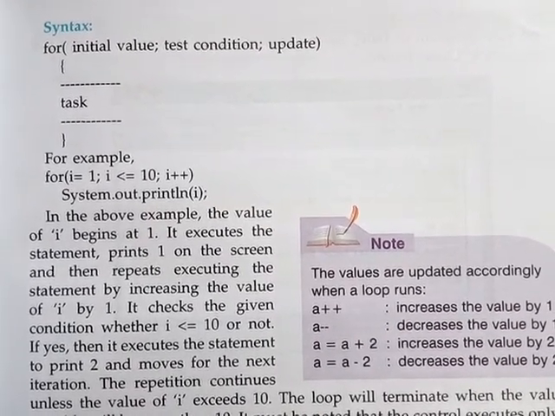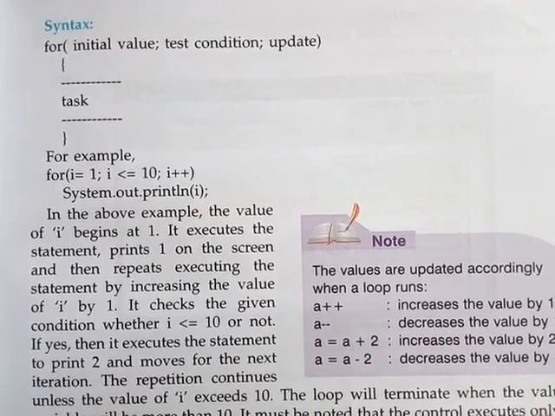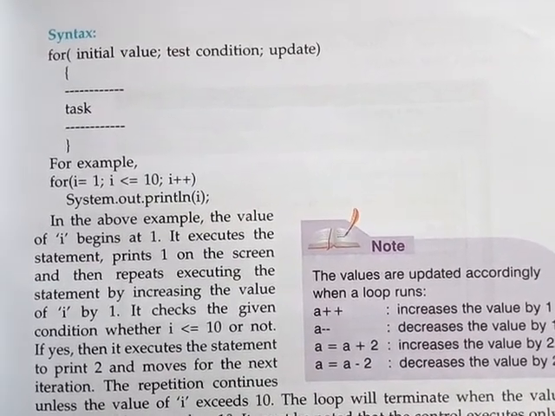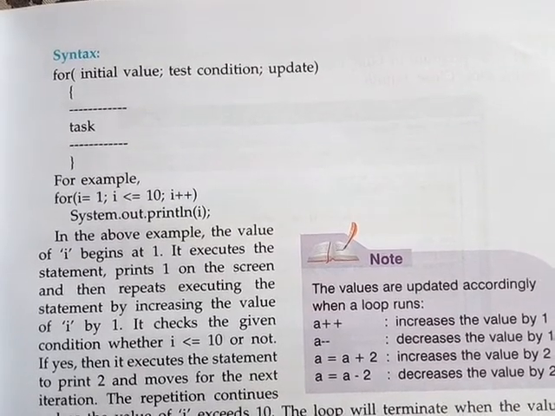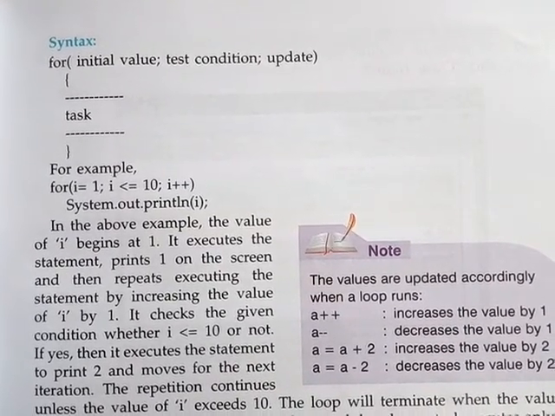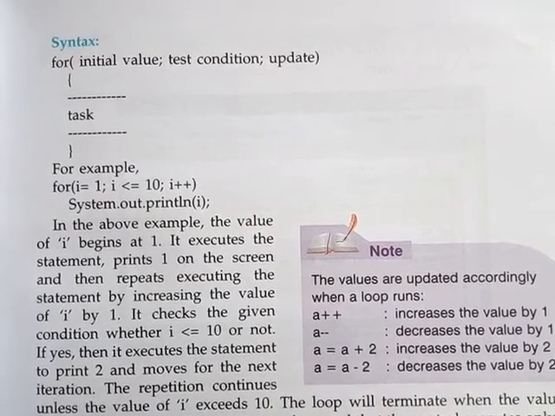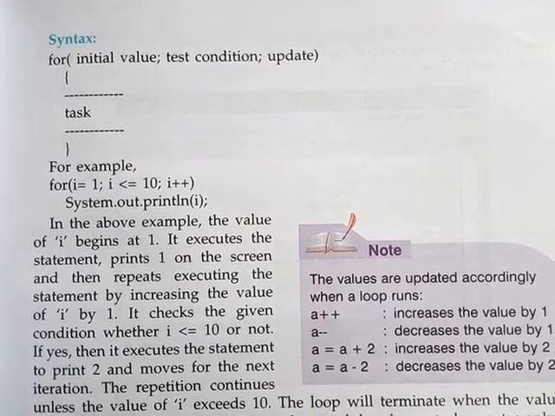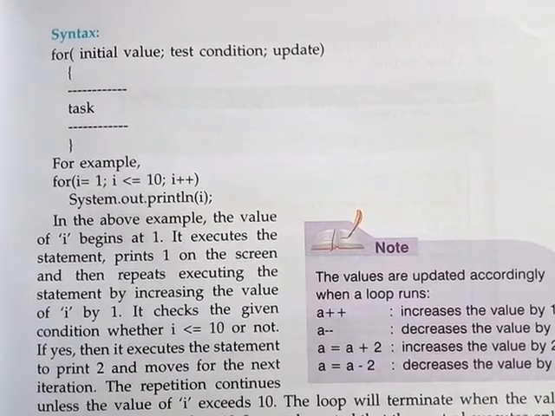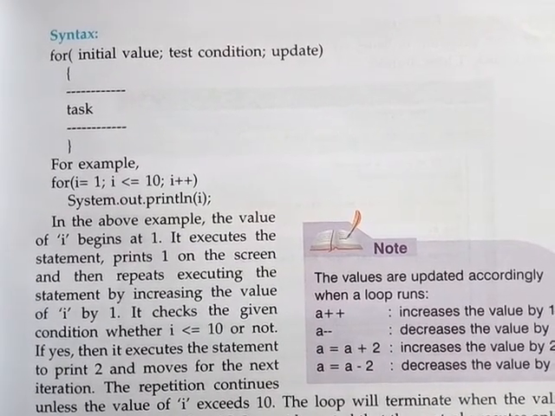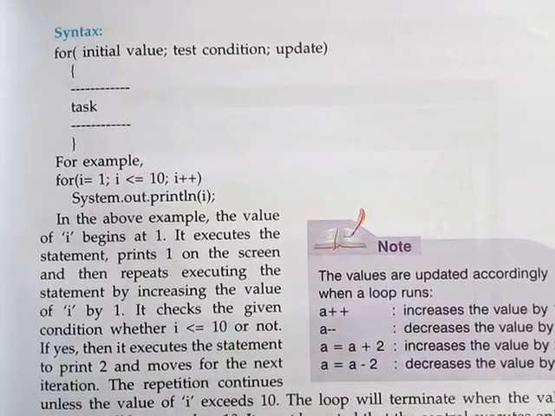Ask yourself, i less than equal to 10. Yes. Why yes? Because the value of i is 1. So 1 less than equal to 10. Yes, condition satisfied. Come down, because now we are going to enter the body of the for loop. System.out.println(i) means 1, so here it will print 1. After printing 1, it will look for another statement in this for loop. But is there any other statement? No. Then control will reach the update part.